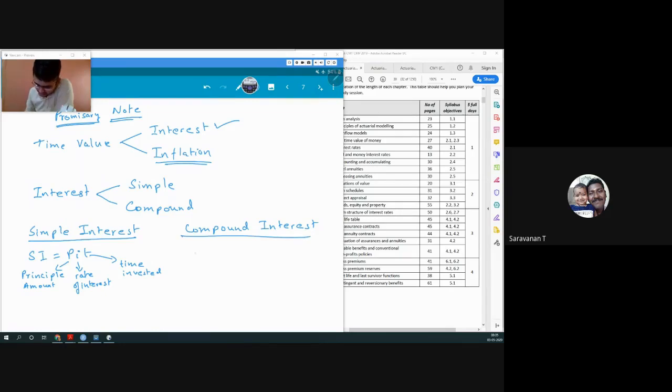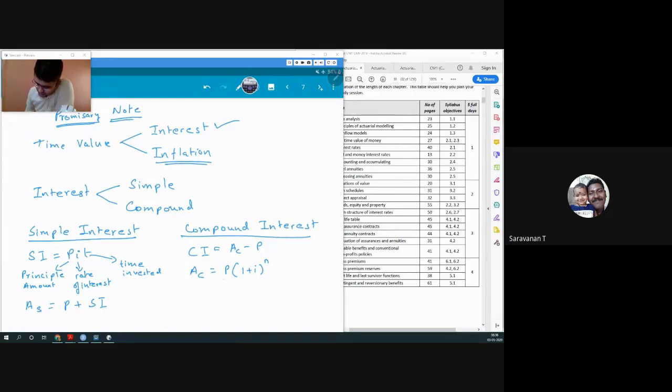For compound interest, our CI formula starts from the amount. So I will first write the amount. Amount for compound interest is nothing but our principal invested into 1 plus I, the whole raised to n. And compound interest would just be our amount minus principal. For simple interest, the amount must be nothing but our principal plus our simple interest.